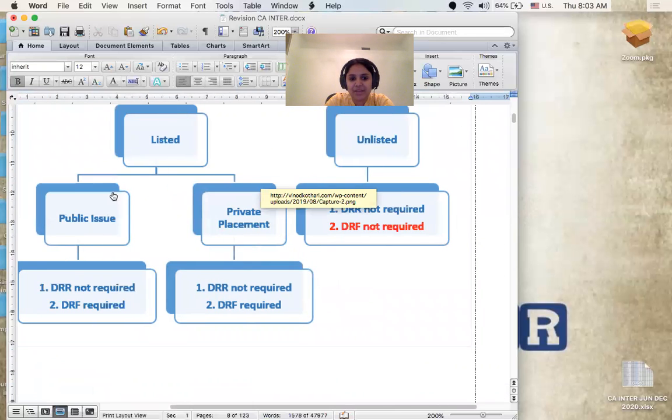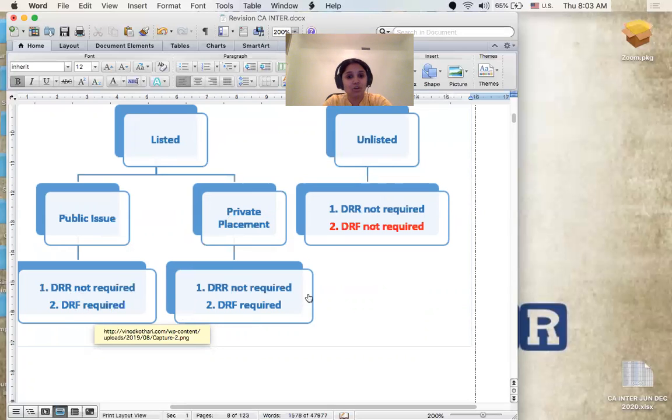So a listed NBFC, when it is going for a public issue, doesn't have to create debenture redemption reserve. When they go for private placement, they're not required to create debenture redemption reserve. Note the point. In the second point, if it's an unlisted NBFC, they're not required to create debenture redemption reserve. But if the NBFC is a listed NBFC, whether they go for public issue or private placement, it does not matter. They have to create something called a debenture redemption fund. Note the point: they don't have to create DRR, but they have to create something called a DRF, debenture redemption fund. What is a DRF?